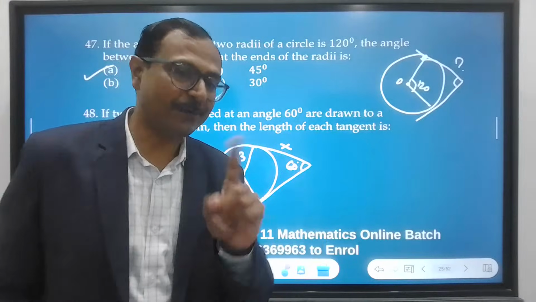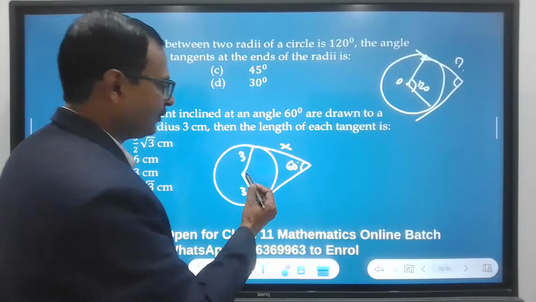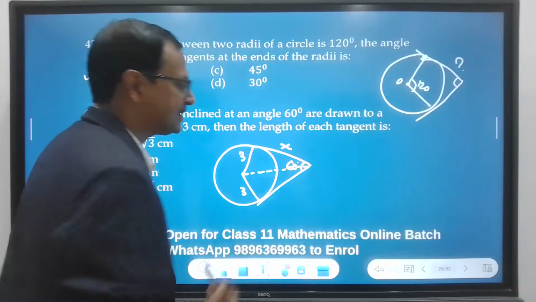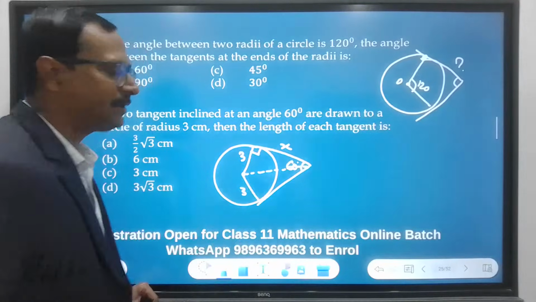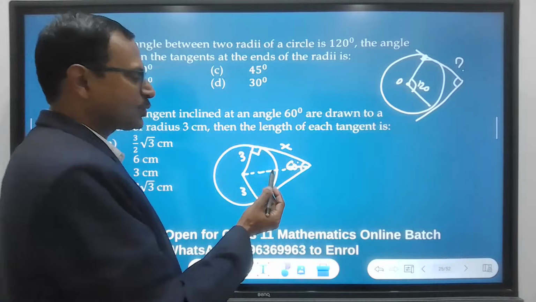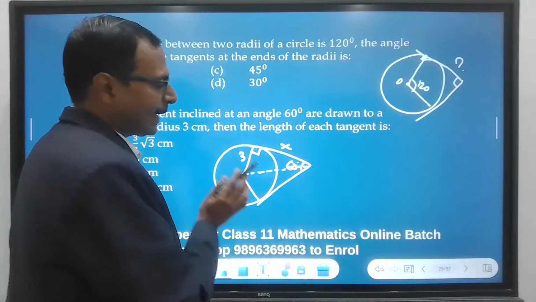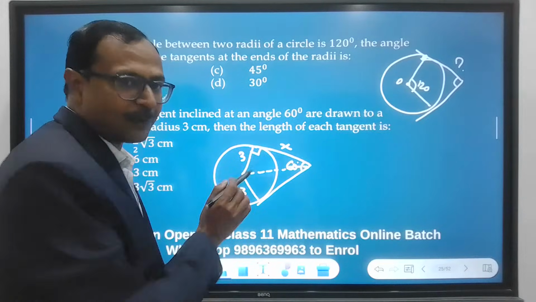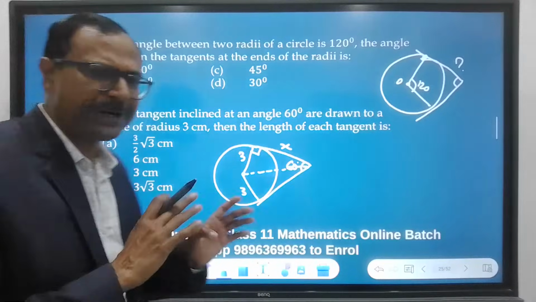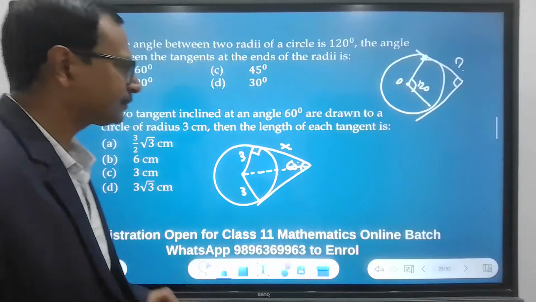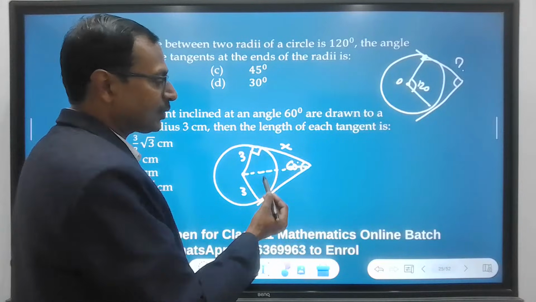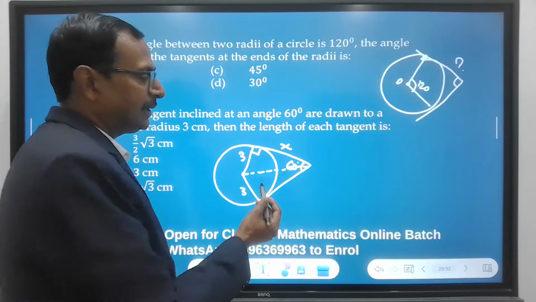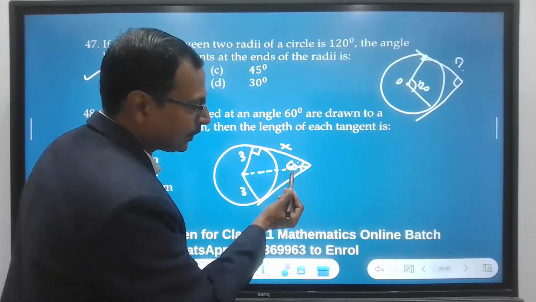Now you have to use a bit of trigonometry. So if you join this like this, you have a right angle triangle. So you are asked to find x. And you know, these two triangles will always be congruent. So you don't have to prove it in the MCQs, obviously. If these are congruent, then the angles here are equal, right?